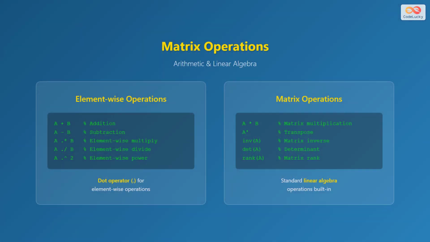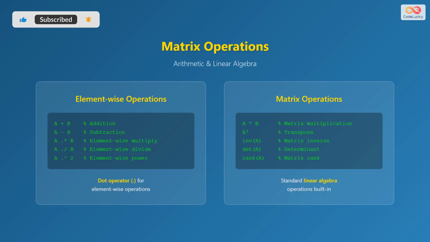MATLAB distinguishes between element-wise operations and standard matrix operations, which is crucial for interview success. Element-wise operations use the dot operator and perform calculations on corresponding elements of matrices. For addition and subtraction, you simply use plus and minus signs, as these are naturally element-wise.